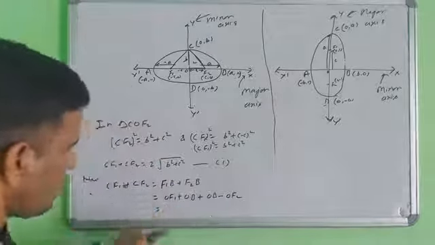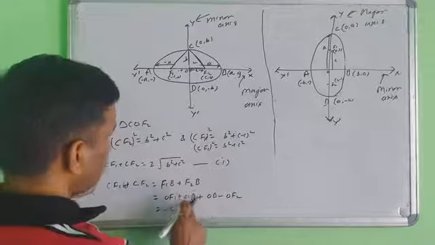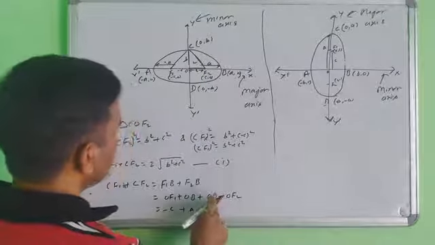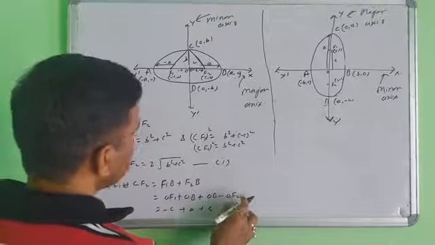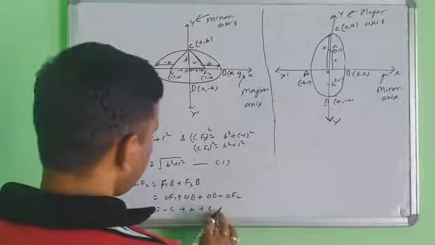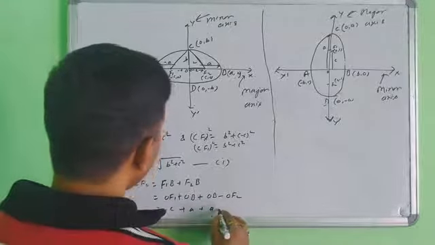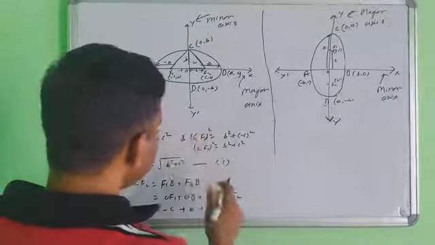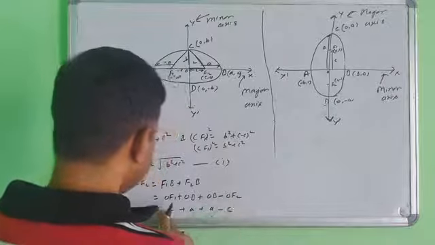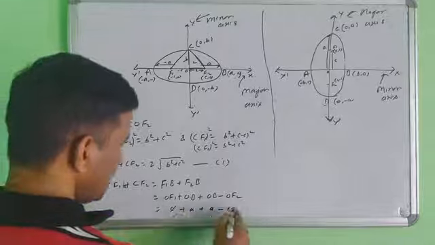So what is the coordinate of OF1? OF1 is the coordinate minus C. What is the length of OB here? Plus A. And OF2 here, OB is A and OF2 is C in length. So the plus C and minus C will cancel here.